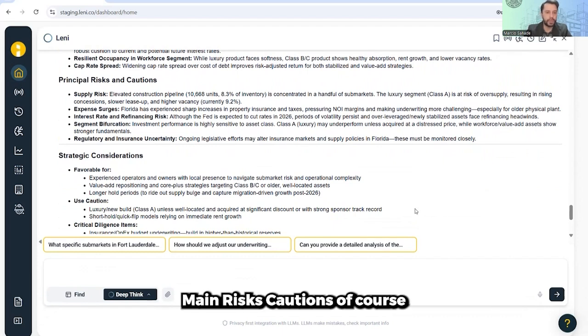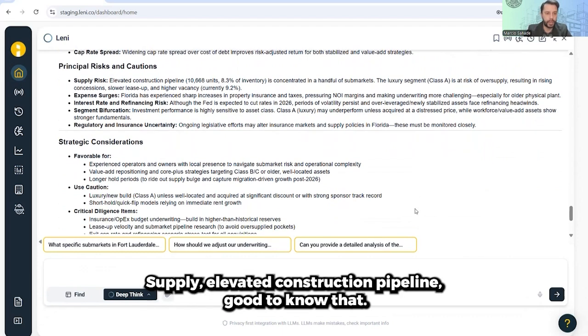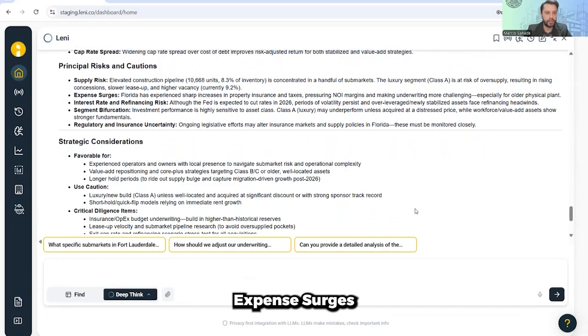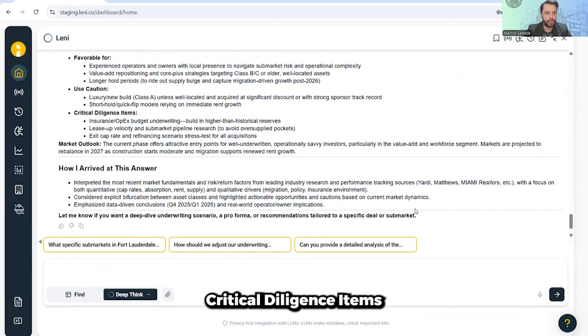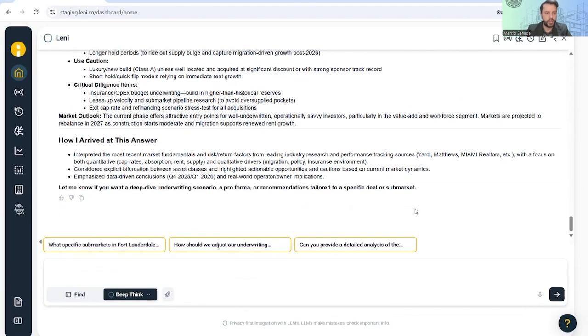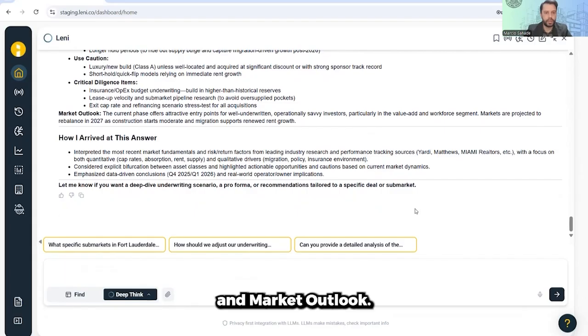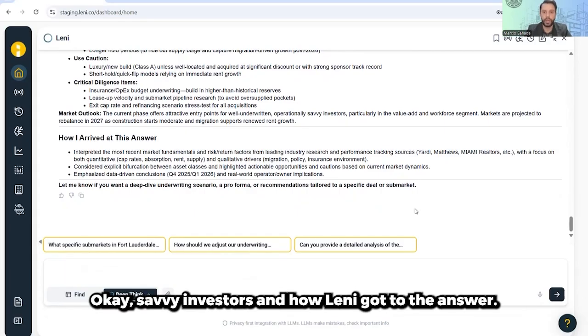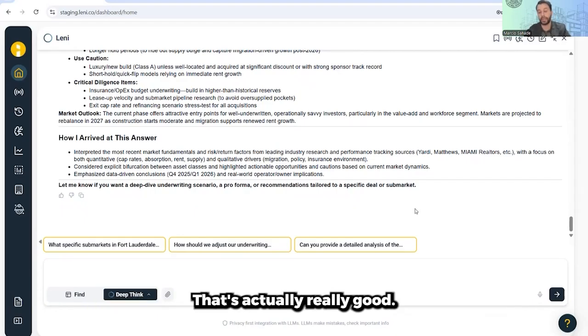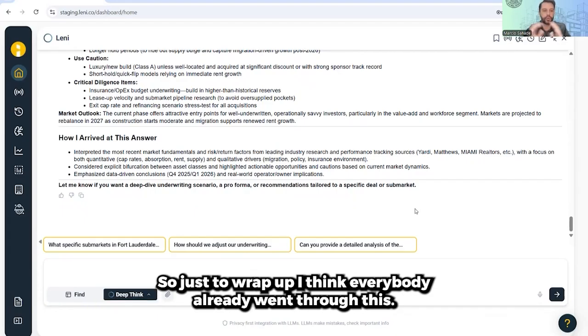Main risks and cautions, of course: supply, elevated construction pipeline. Good to know that. Expense surges. Strategic considerations, critical diligence items, and market outlook. Attractive entry points for well-underwritten, savvy investors, and how Leni got to the answer. That's actually really good.